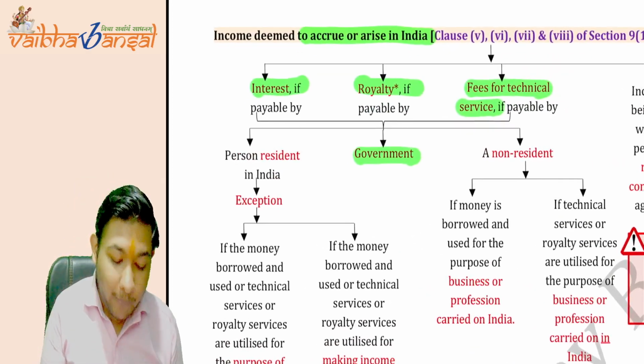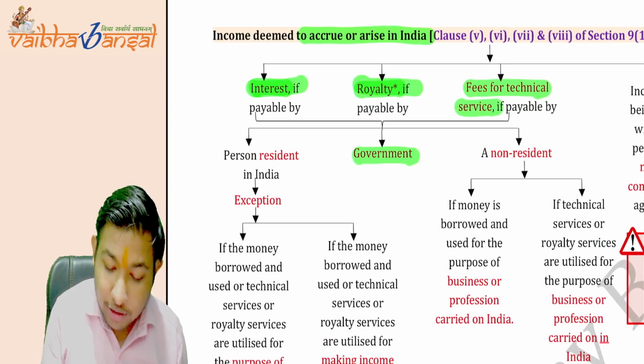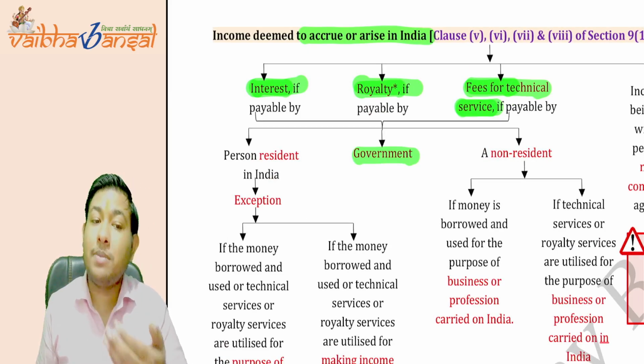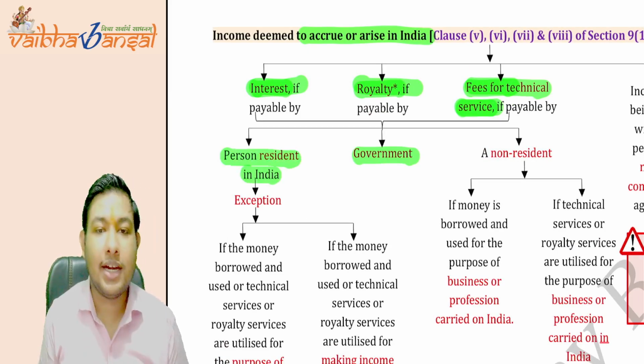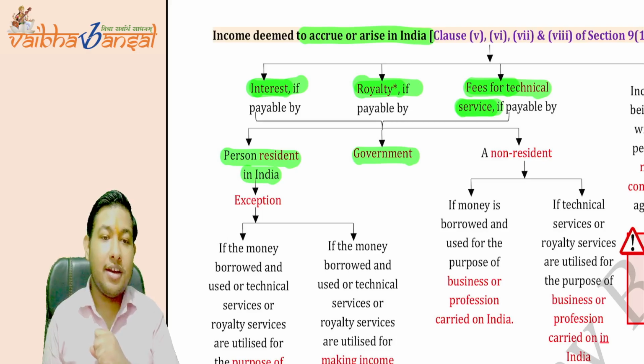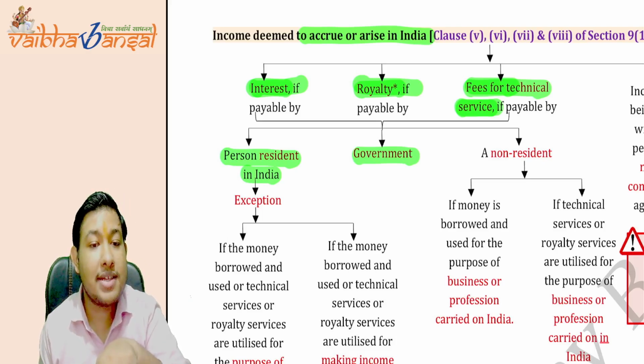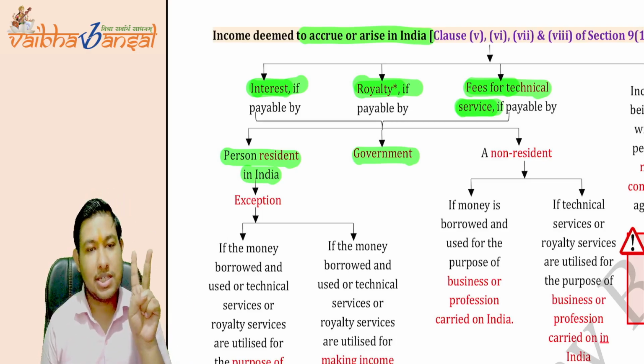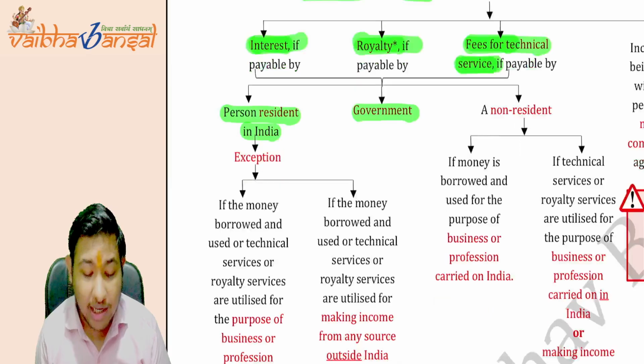Okay. Now, if the interest, royalty, or fees for technical services is payable by a person who is a resident in India, then it will be deemed to accrue or arise in India, except two cases. What are these two cases?